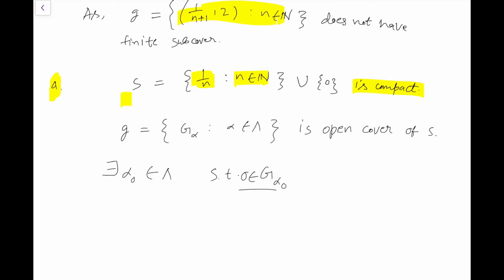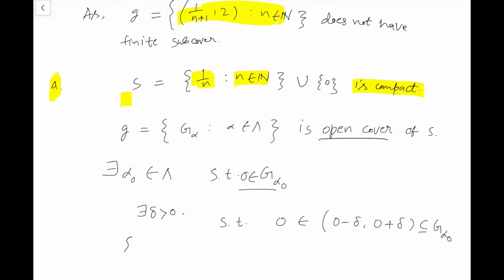Now as this is an open set, there exists delta greater than 0 such that 0 belongs to (0 minus delta, 0 plus delta), which will be a subset of G alpha naught, right?